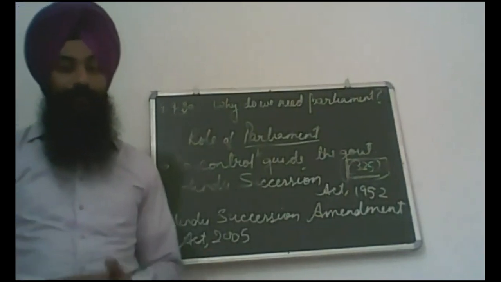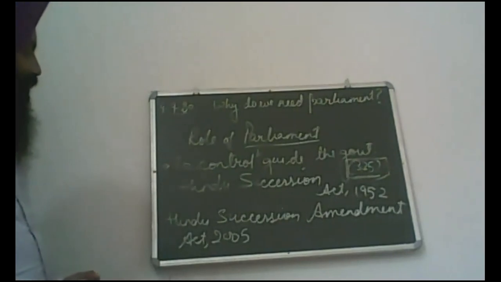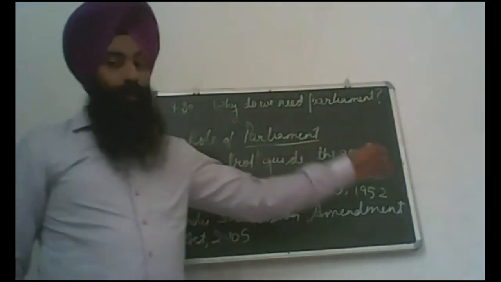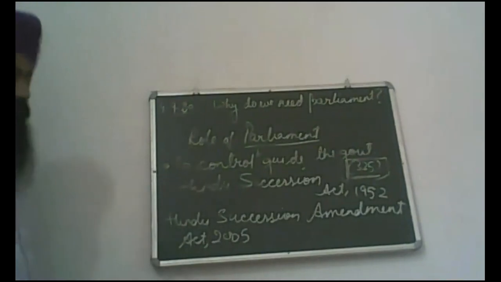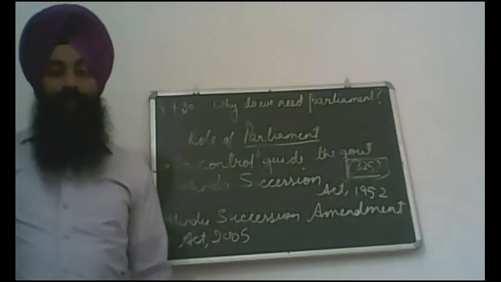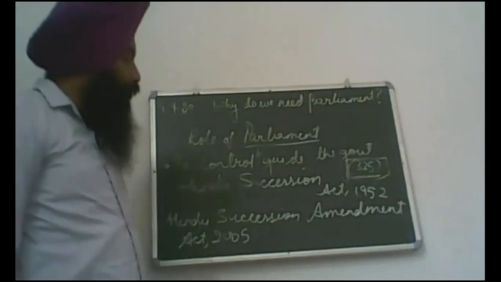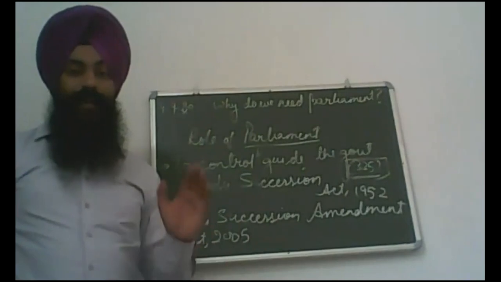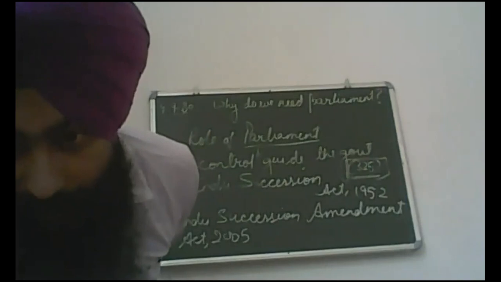Clear? This was our chapter. Why do we need parliament? This was the role of parliament. First, as we discussed, to elect the national government, and second, to control, guide and support the government. Issues related to the national interest are discussed on a priority basis and sorted out by both the ruling and opposition parties in the Lok Sabha. Clear?